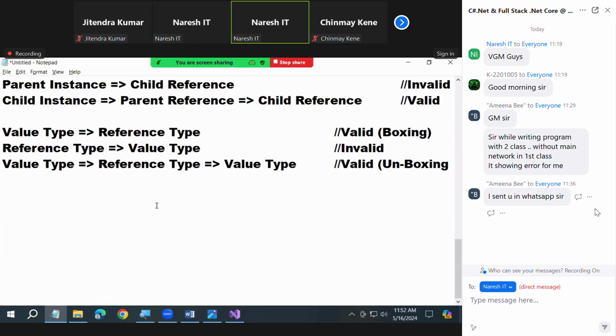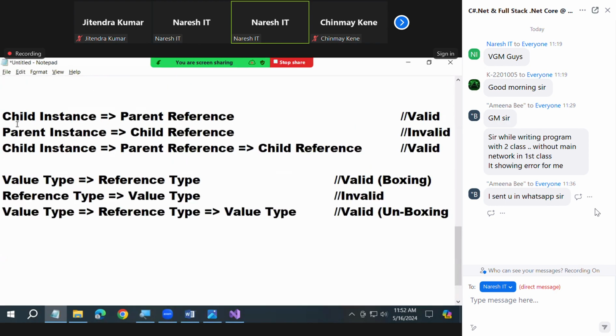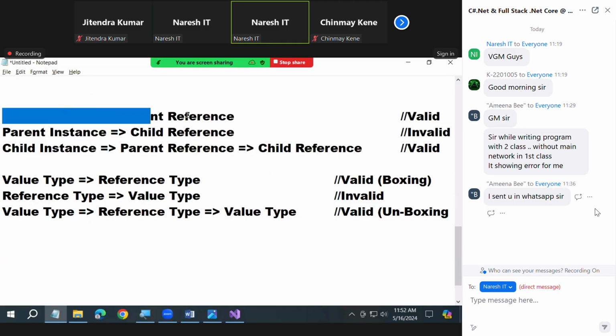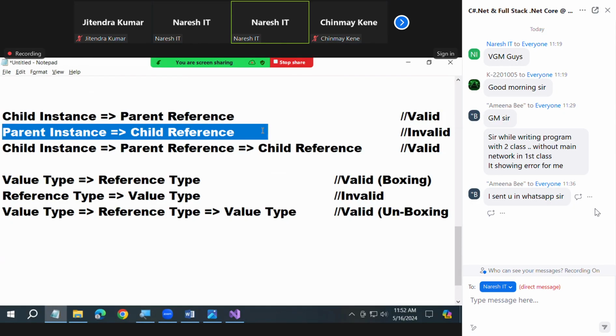So totally 3 points. And simple way you remember these three, it is easy to understand the 3 points now. Okay, once again, what is the first point? Describe it. We can create a parent class reference by using child class instance. Second point, we cannot create a child class reference by using a parent instance.